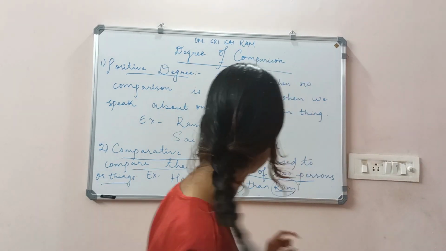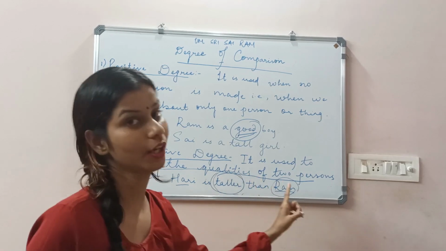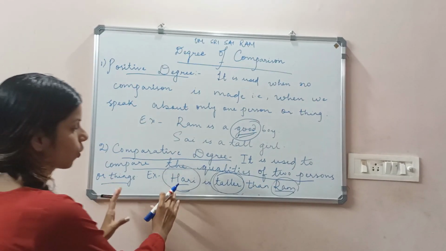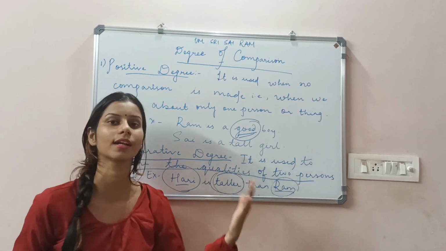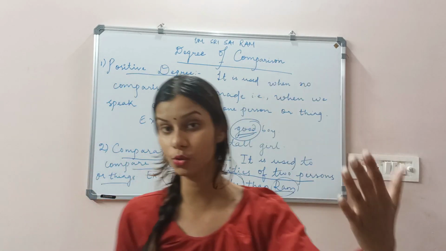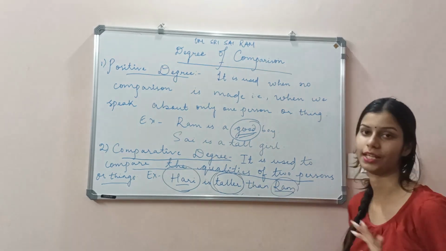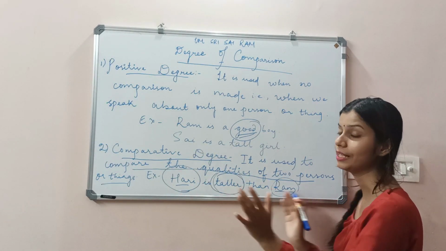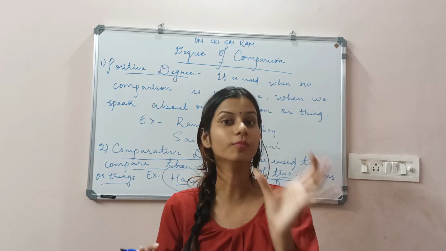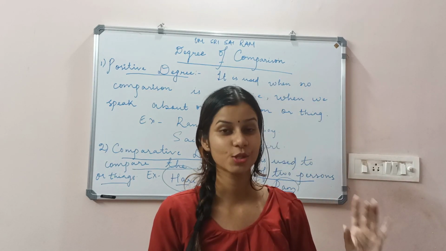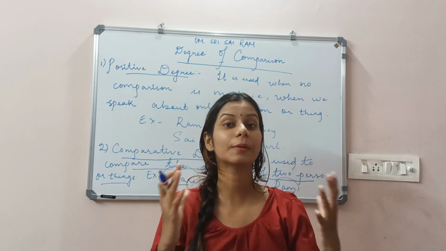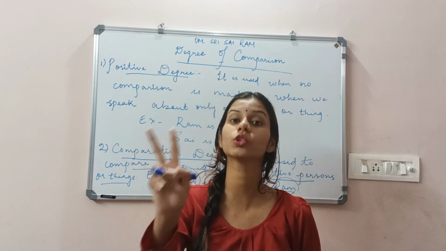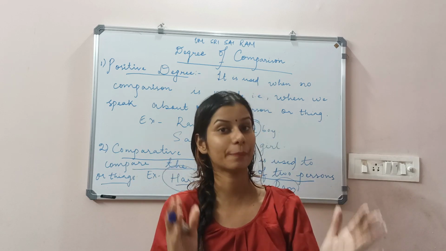Who are those two persons? They are Hari and Ram. Hari is shown to be taller than Ram. उसका height ज़्यादा ऊंचाई किससे है? राम से है. So Hari and Ram are being compared with the form taller. Those words which show a comparison between two persons or two things are known as the comparative degree.